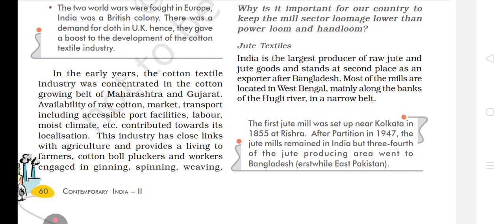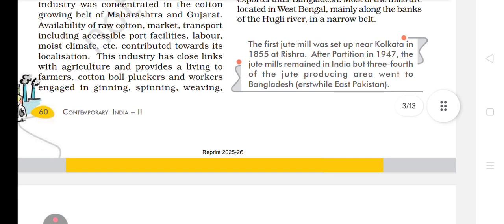The first jute mill was set up near Kolkata in 1855 in Rishra. After partition in 1947, the jute mills remained in India but 3/4 of the jute producing area went to Bangladesh, then East Pakistan.